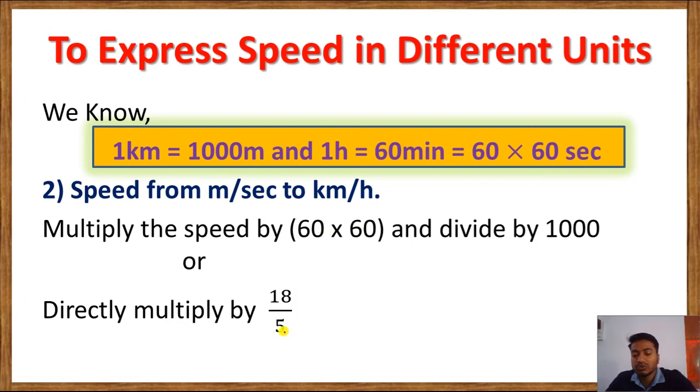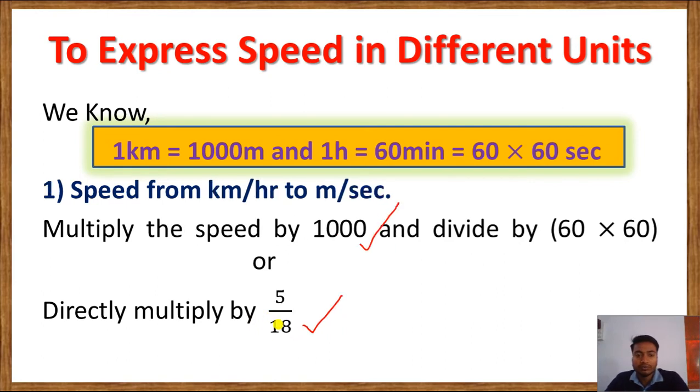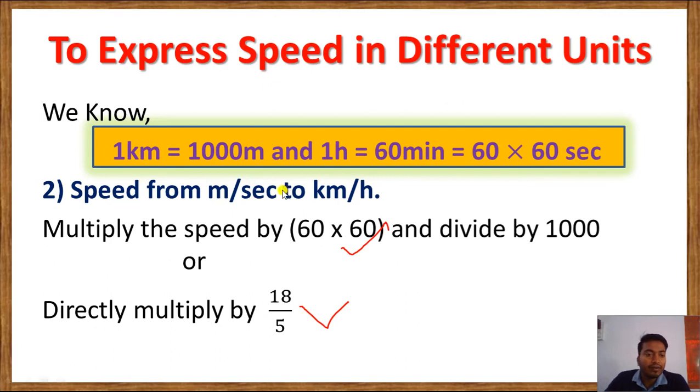So here also either we use this one or this one, and this one is the easiest, so we use this one. Now I am going to show you the example so you try to understand the concept, how to convert the speed from kilometer per hour to meter per second and from meter per second to kilometer per hour.